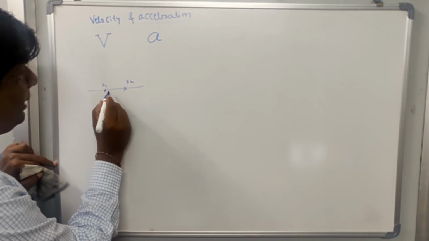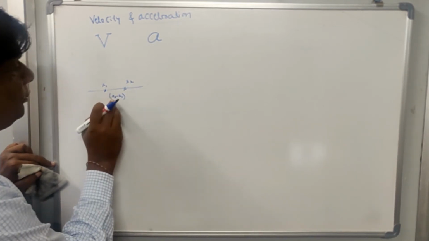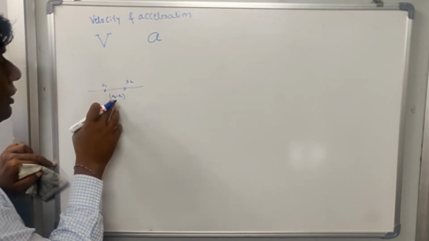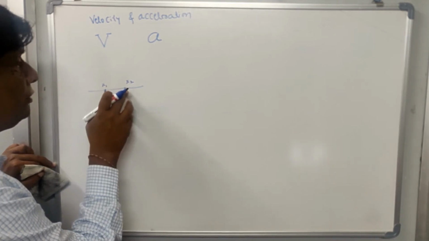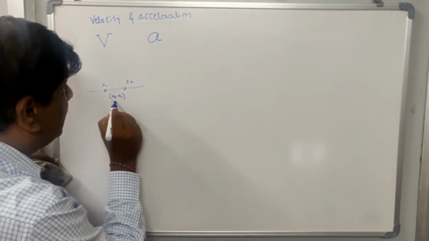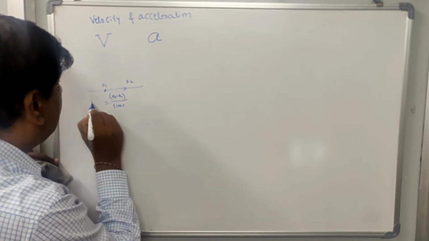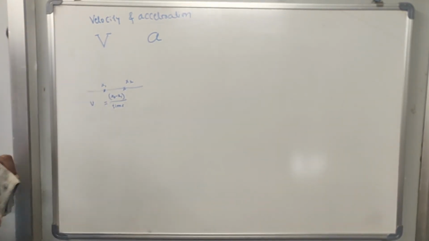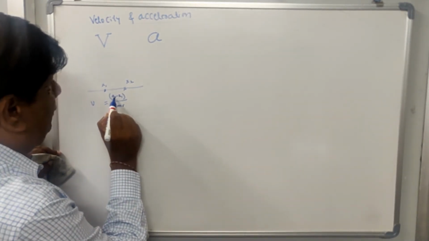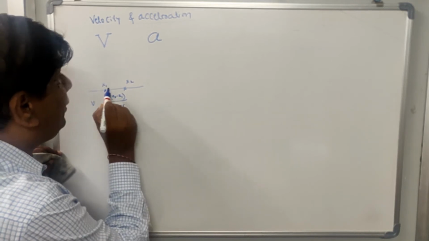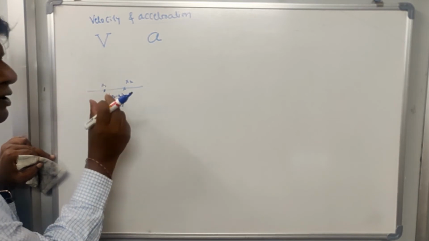So x2 minus x1 gives you the change of position of the fluid particle from x1 to x2 with respect to time. This gives you the velocity of the fluid particle, means change in position from one point to another at a measured instant of time.